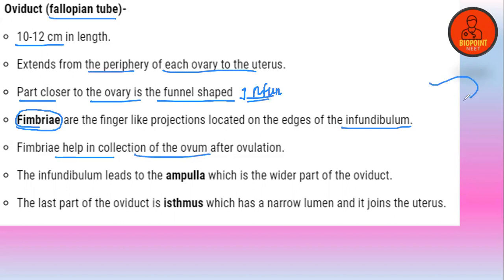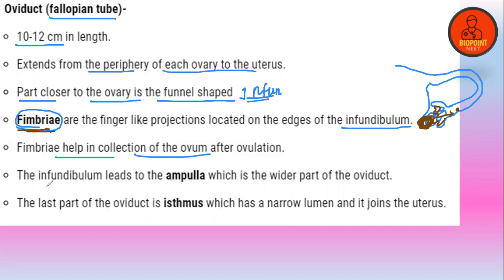Look, guys. Actually, the ovary will be like this, so in this particular area you will have the ovary. From that, the ovum is first collected by the finger-like projections over here, which are the fimbriae. So the fimbriae collect the ovum after ovulation.